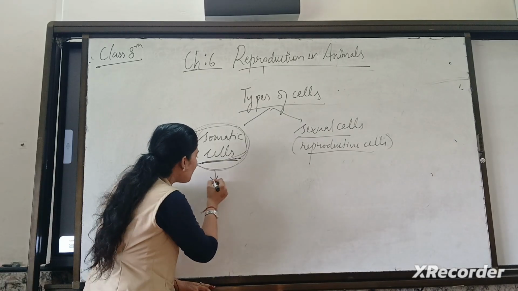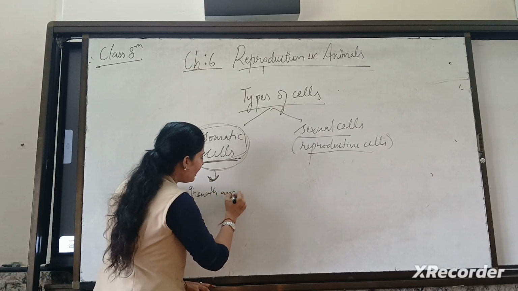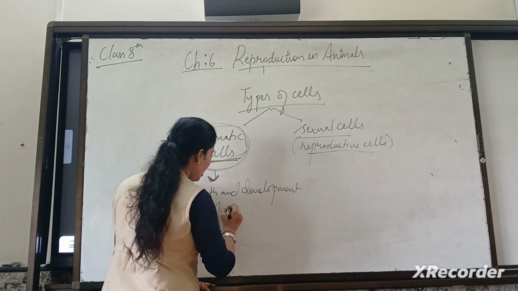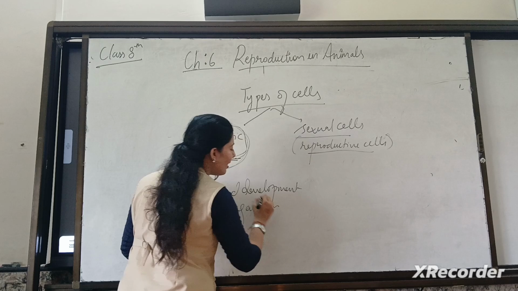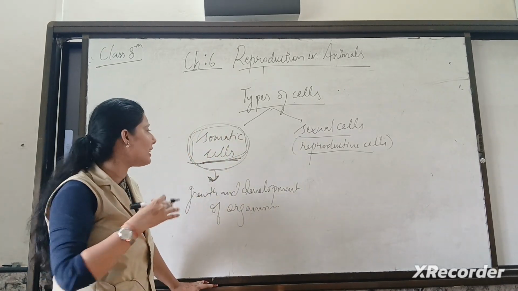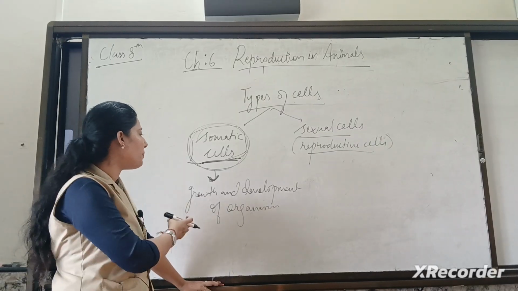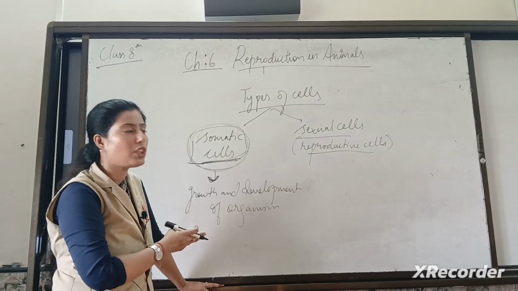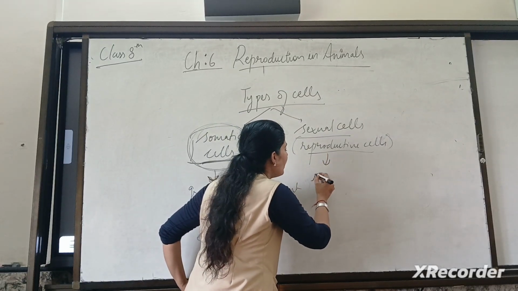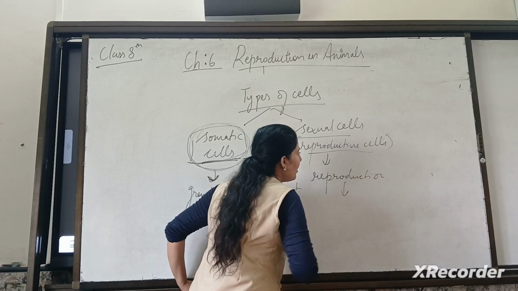Because the somatic cell is responsible for the growth and development of the organism. All your development and your growth basically depend on somatic cells. When these somatic cells repeat, they divide, and they lead to growth and development of the organism. And this other cell is only responsible for the reproduction,